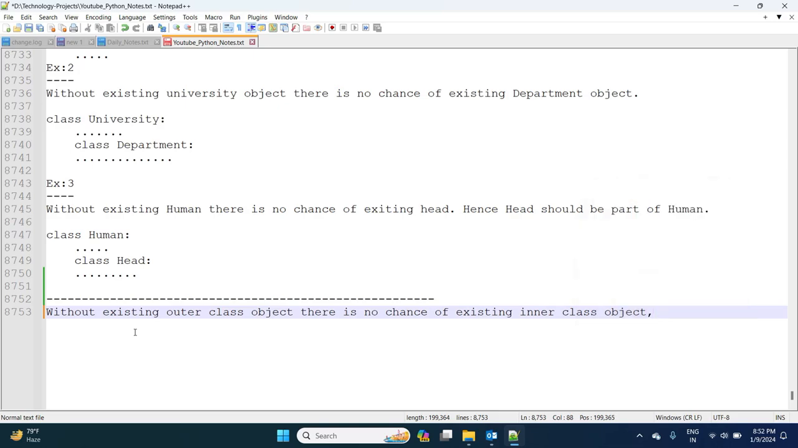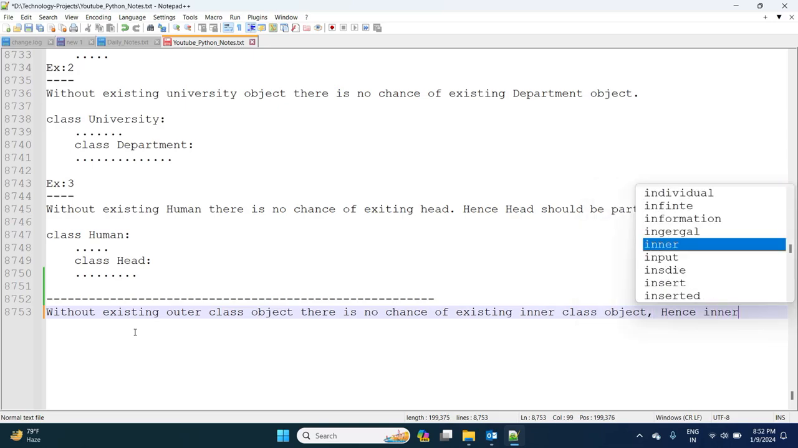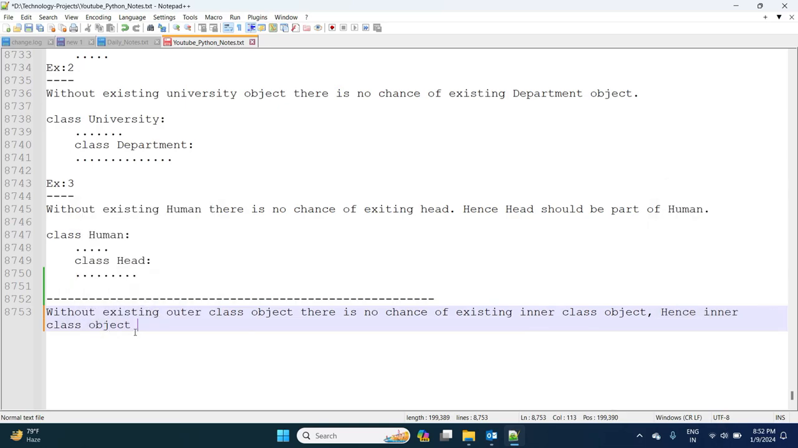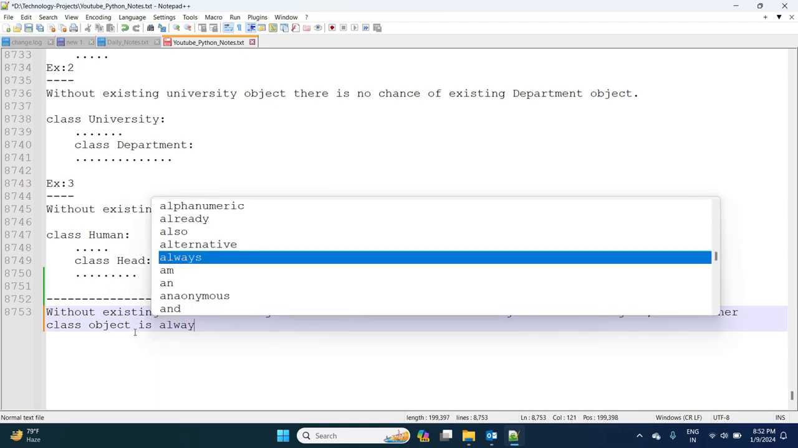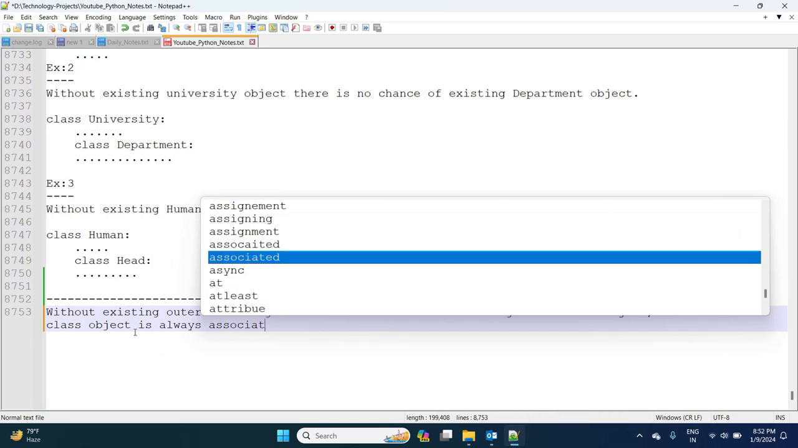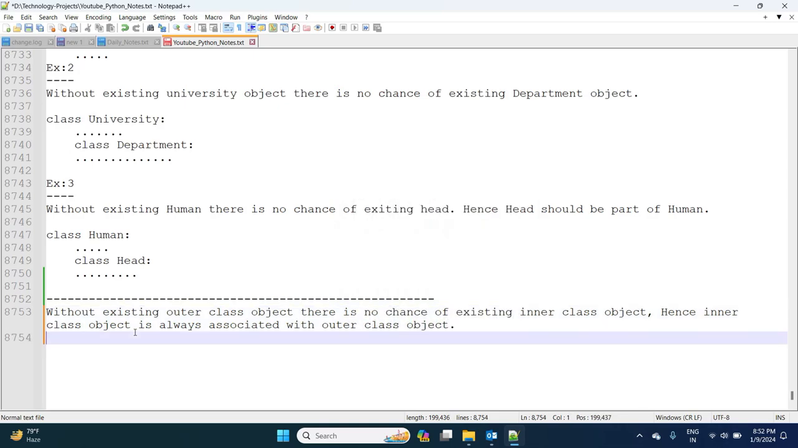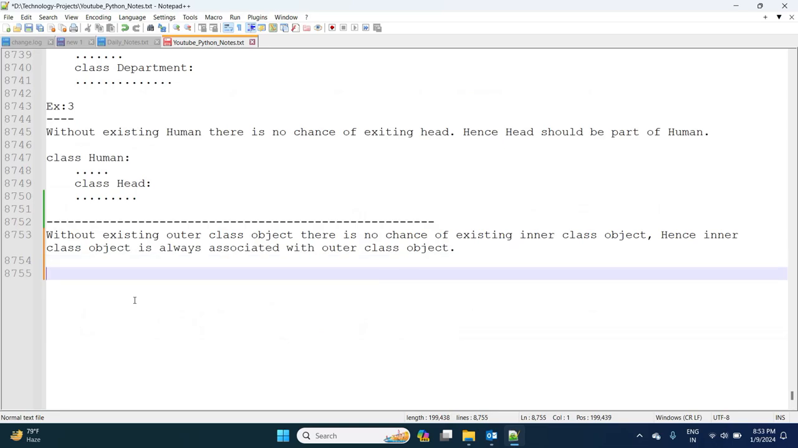Hence, inner class object is always associated with the outer class object. So this is the theory with respect to the above examples. Now observe the program.